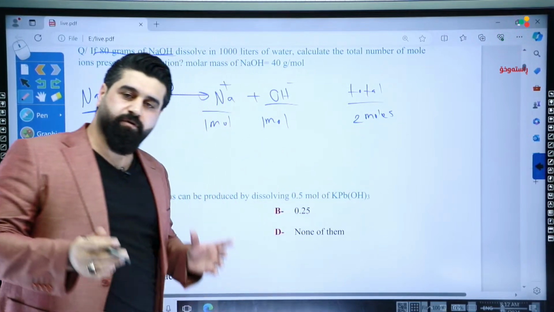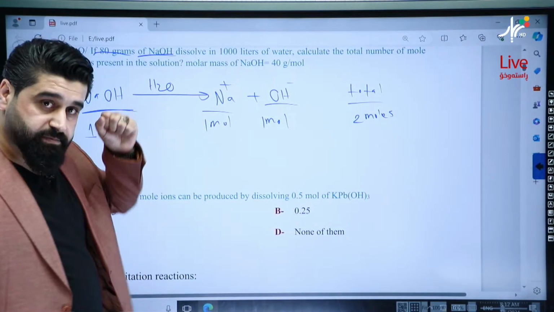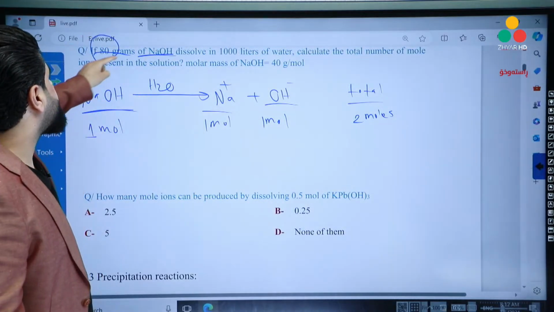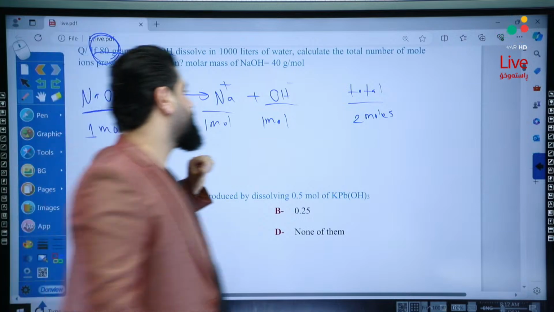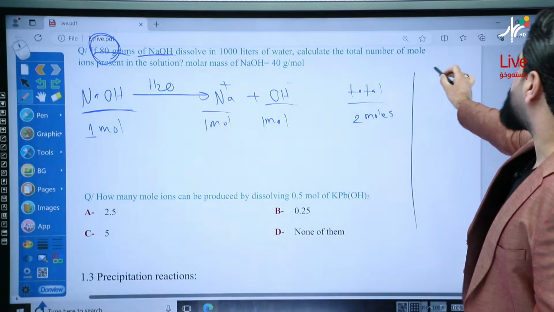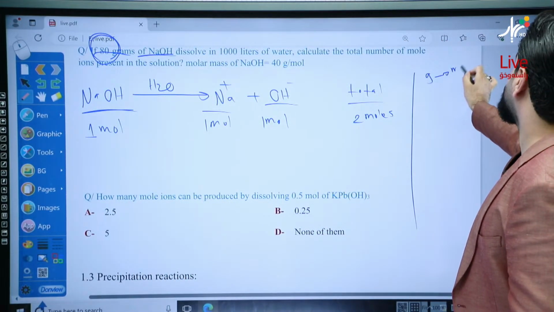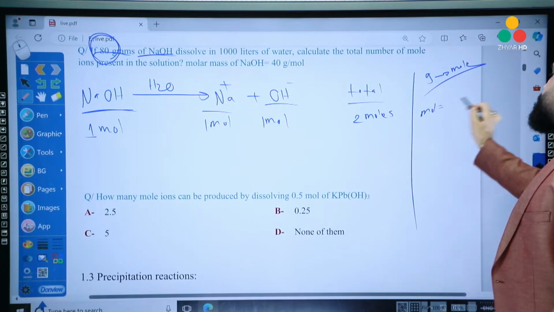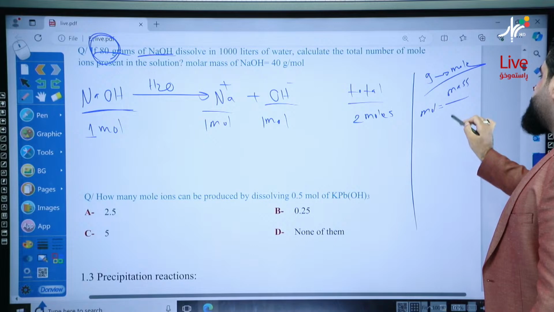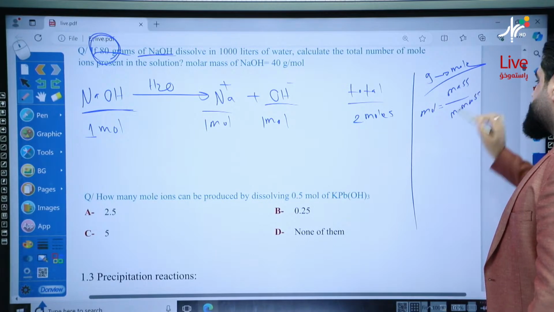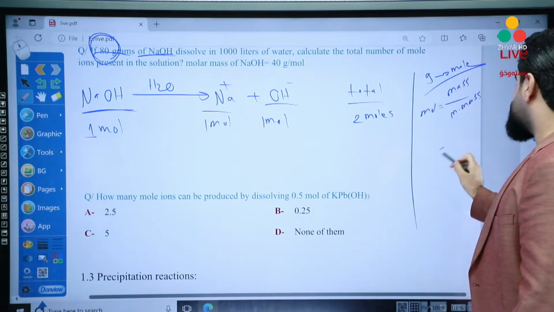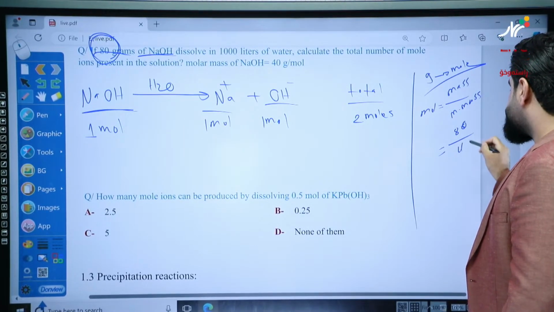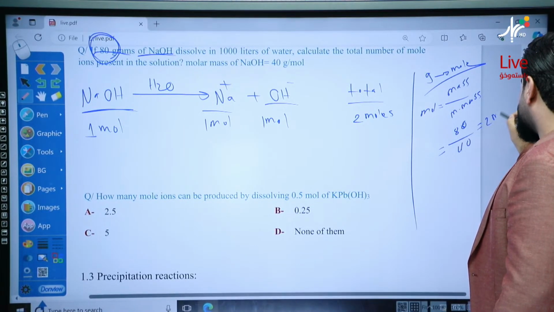Again, read the question completely. There must be a number. If not, there must be enough information to get the number of mole. But here we have grams, okay? How to convert grams into mole? Simply, okay, mole is equal to mass per molar mass. Okay? Yalla. Here we have mass, which is 80 grams, divided by its molar mass, which is 40. So it will be 2 moles.